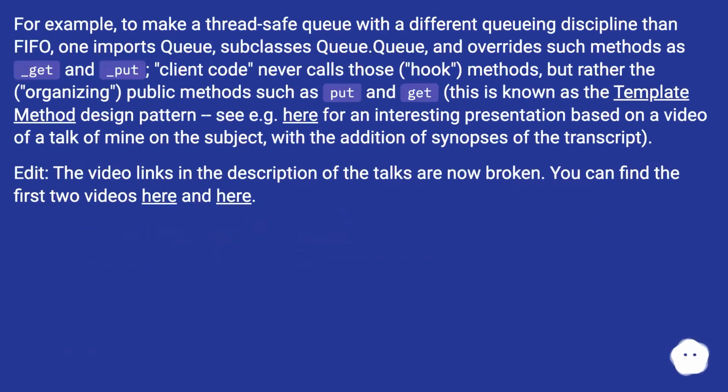For example, to make a thread-safe queue with a different queuing discipline than FIFO, one imports Queue, subclasses Queue.Queue, and overrides such methods as _get and _put. Client code never calls those hook methods, but rather the organizing public methods such as put and get. This is known as the template method design pattern. See here for an interesting presentation based on a video of a talk of mine on the subject, with the addition of synopses of the transcript.